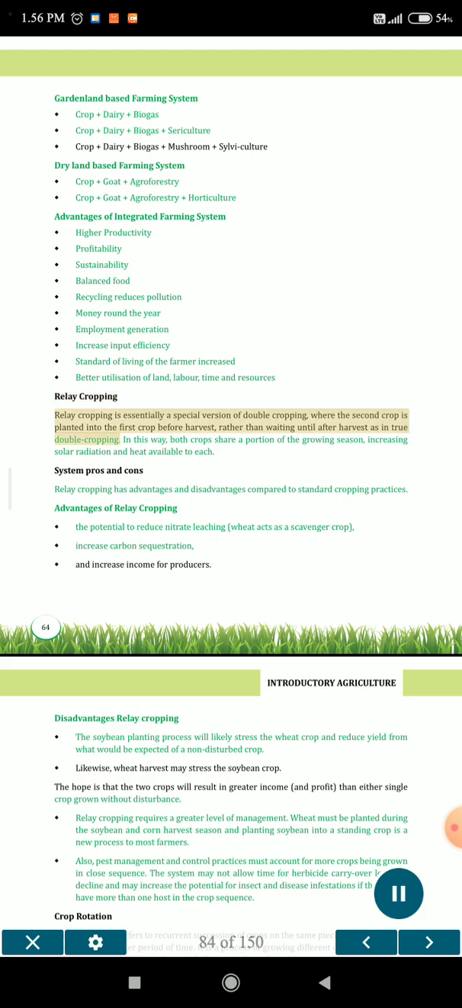Relay cropping. Relay cropping is essentially a special version of double cropping, where the second crop is planted into the first crop before harvest, rather than waiting until after harvest as in true double cropping. In this way, both crops share a portion of the growing season, increasing solar radiation and heat available to each. System pros and cons: relay cropping has advantages and disadvantages compared to standard cropping practices. Advantages of relay cropping: the potential to reduce nitrate leaching, as wheat acts as a scavenger crop; increase carbon sequestration; and increase income for producers.